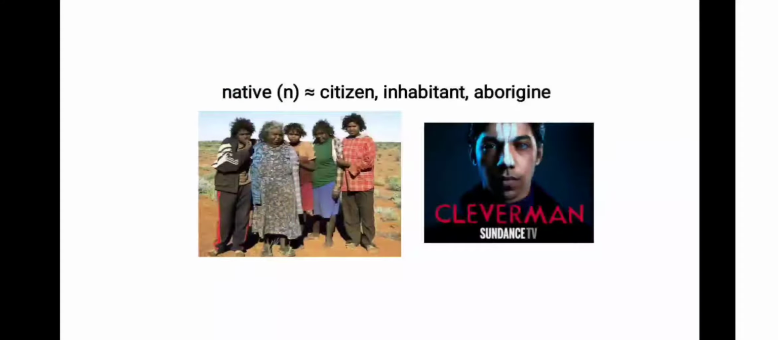Okay, the other one is native. It's a noun. The synonyms for this would be citizen, inhabitant, or aborigine. On the left you see these people. They are Australian natives, aborigines, and there's another picture on your right. The name of the TV series is Clever Man. I watched this TV series and I really liked it. It's a dystopian type of TV series. If you haven't watched it, you definitely should.